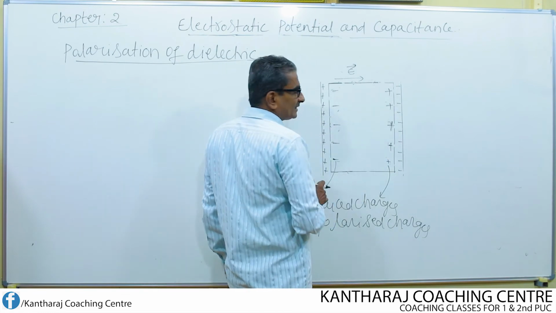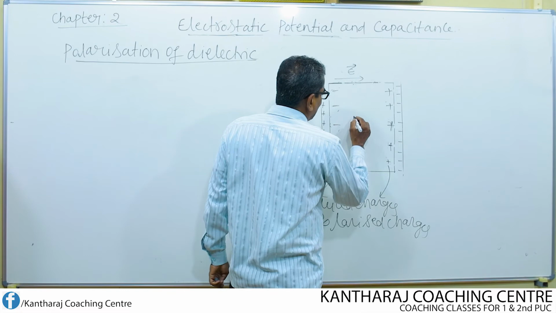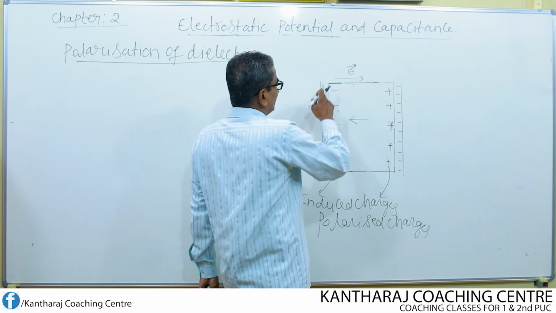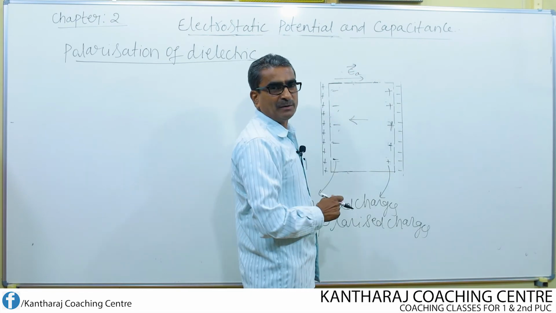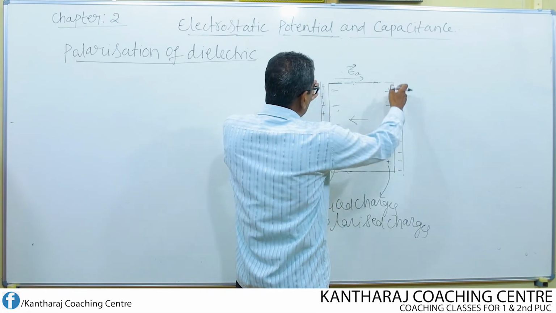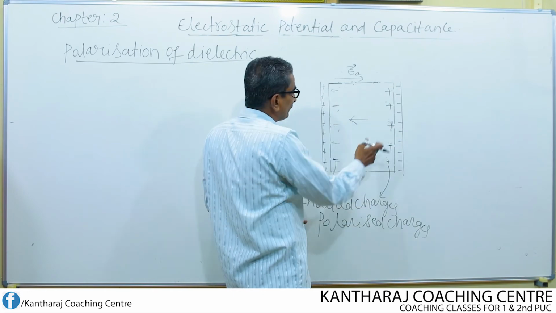These polarized charges will set up their own electric field inside the dielectric whose direction is from positive to negative. See, the external field E, I can call this EA, applied field, external field, is due to the charged plates, positively charged plate and negatively charged plate.